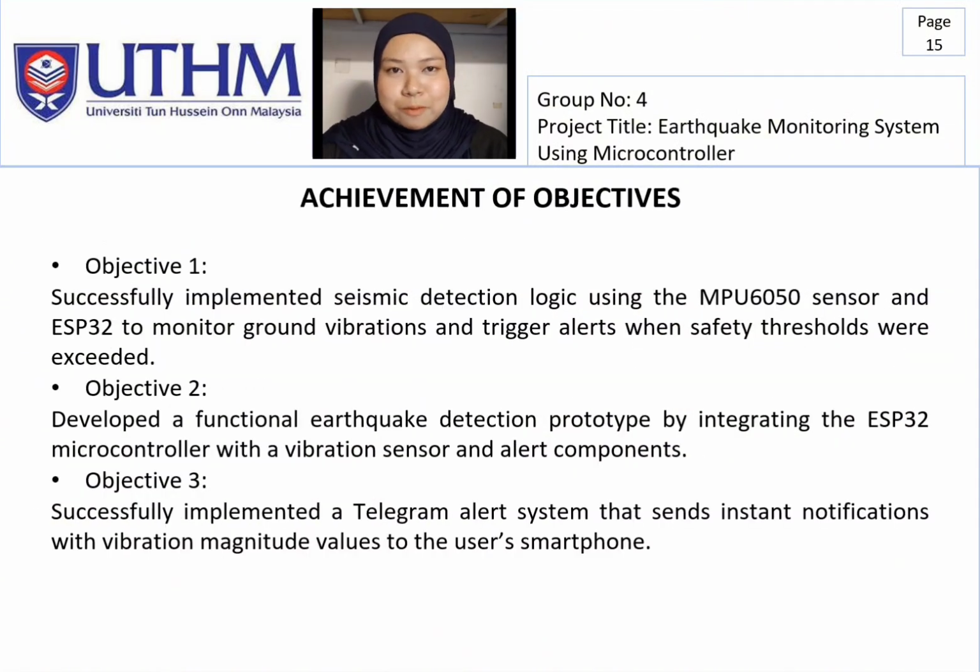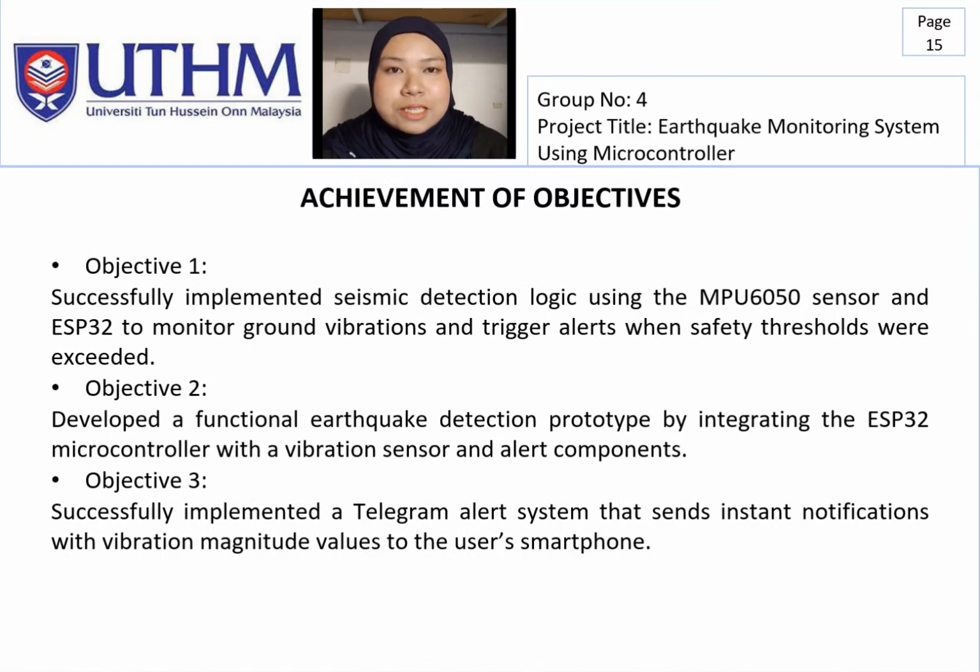So next I will explain about the achievement of the objectives. All objectives set at the beginning of this project were successfully accomplished. The first objective was to implement seismic detection logic using the MPU 6050 sensor and ESP32 to monitor ground vibration and trigger alerts when safety thresholds were exceeded. This was achieved by continuously reading vibration data and processing it in real time. When abnormal vibration was detected, the system responded immediately by activating the alert mechanisms.